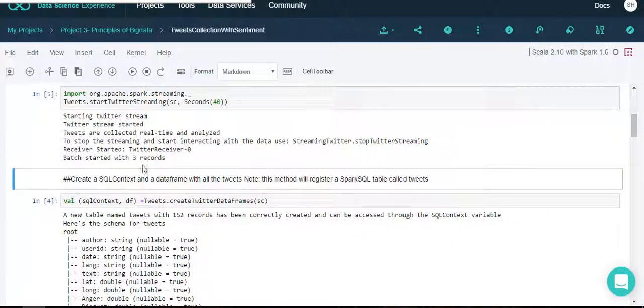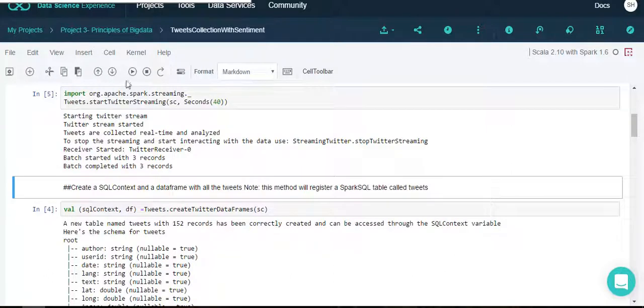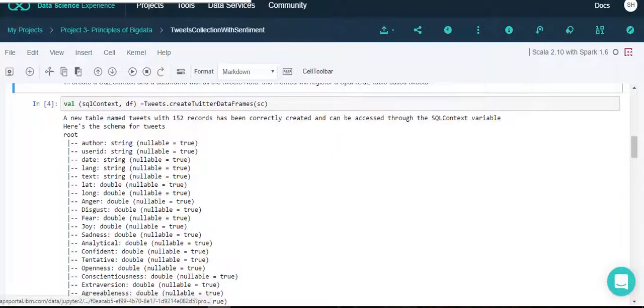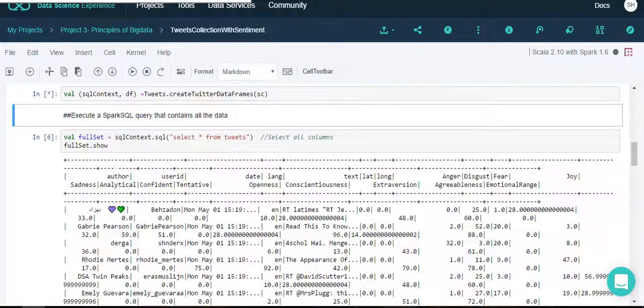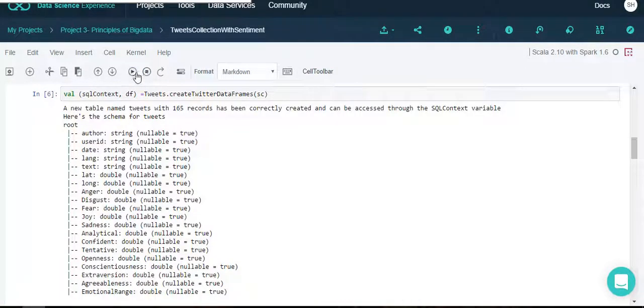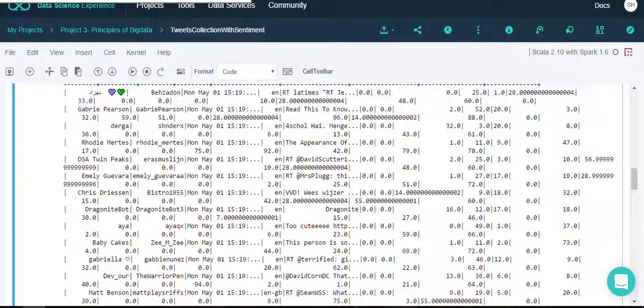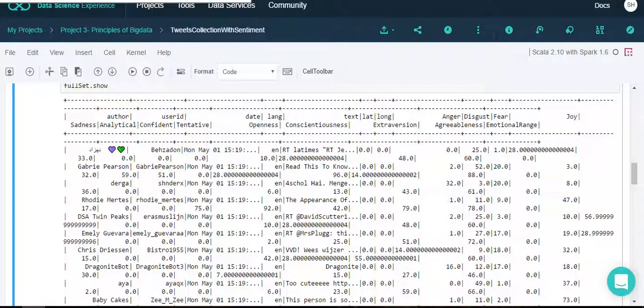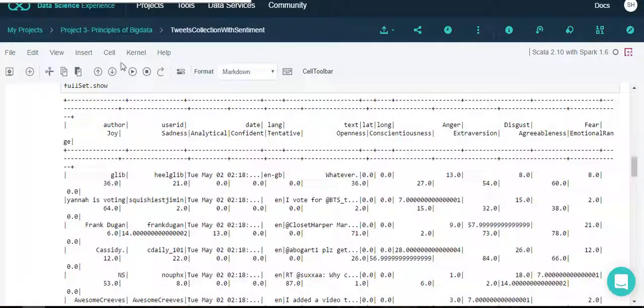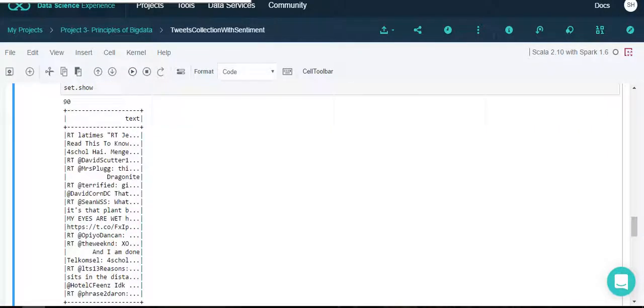For example, this is a schema of the tweets, and here we can see the tweets are converted and expanded. For example, we see the word here, Gabri, and we can see its anger percentage 2.0 and fear 20.0, and here we can see the tweets are sorted.